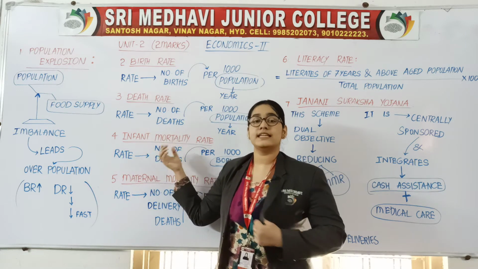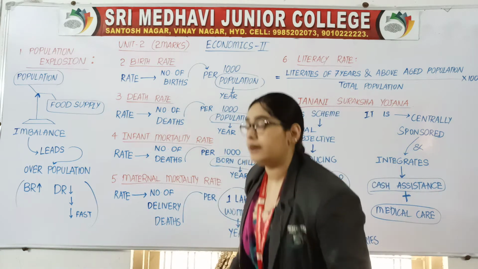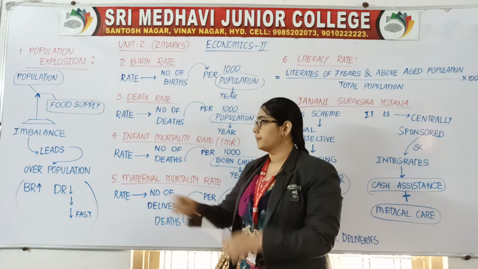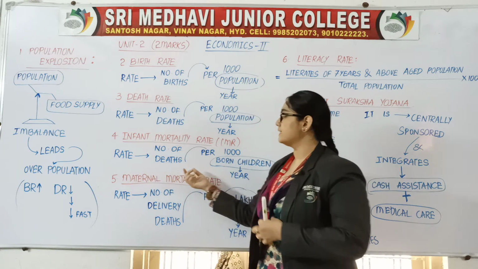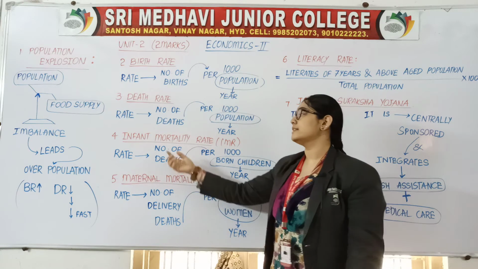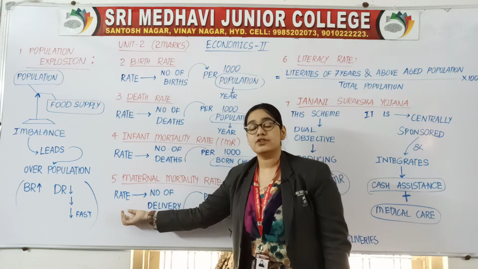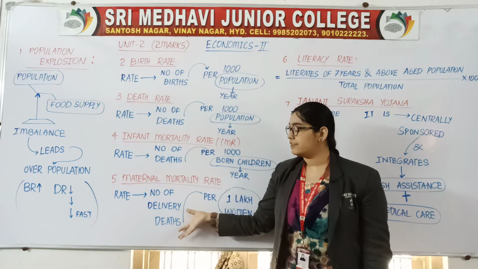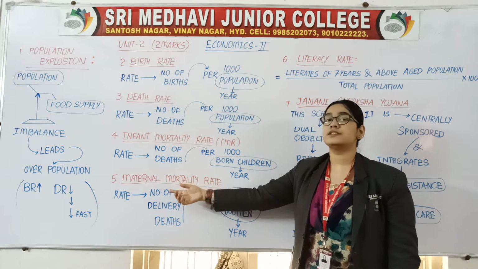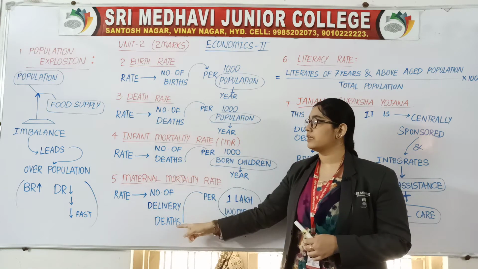Infant mortality rate. You can also call it as IMR. The rate of number of deaths per thousand born children in a year is known as infant mortality rate. Maternal mortality rate. Rate of number of delivery deaths per 1 lakh women in a year is known as maternal mortality rate.